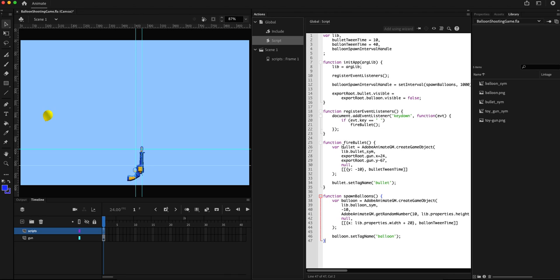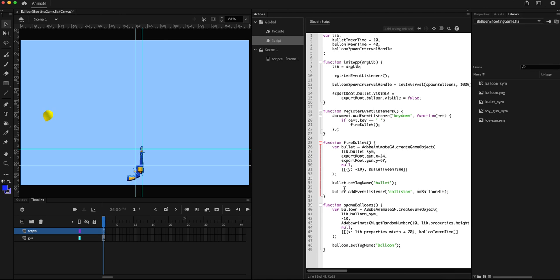Okay, so when a bullet is fired and if it hits a balloon, we want to destroy that balloon. So what we are going to do is add an event listener on the bullet object. So we'll say bullet.addEventListener, and the name of the event is collision. And when this event happens, we want the function onBalloonHit to be called, which we will write next.